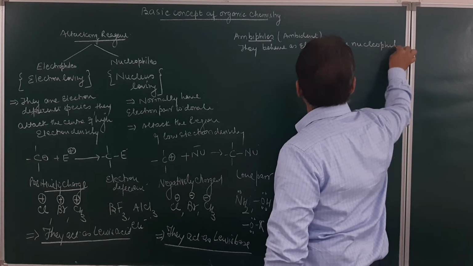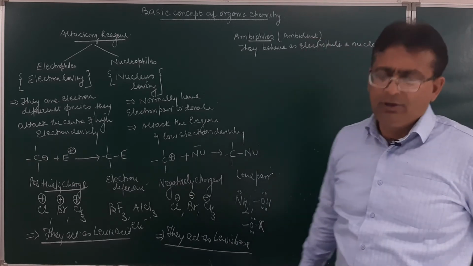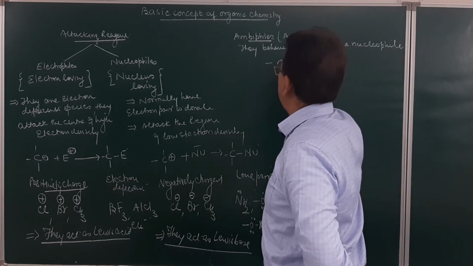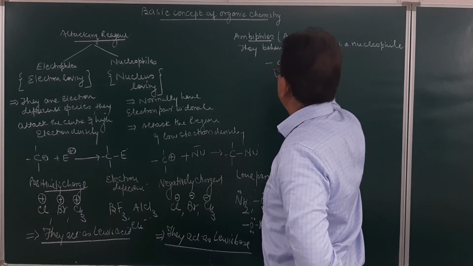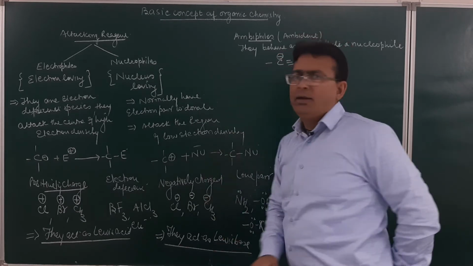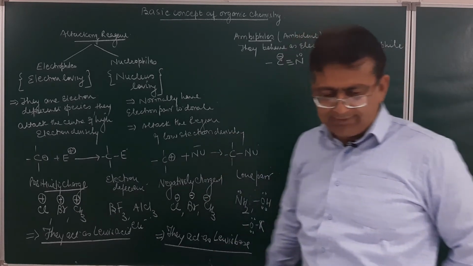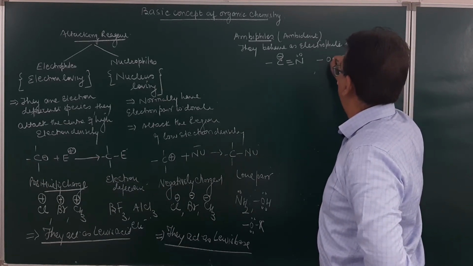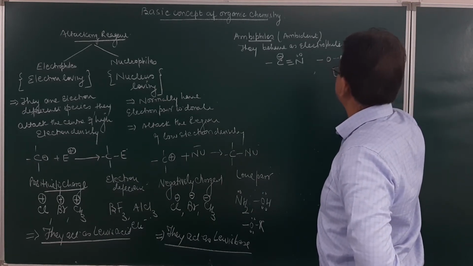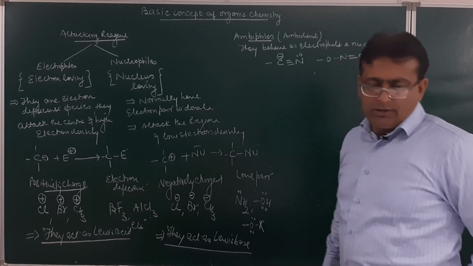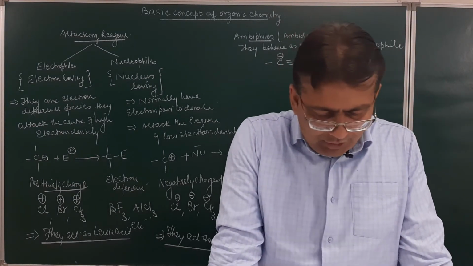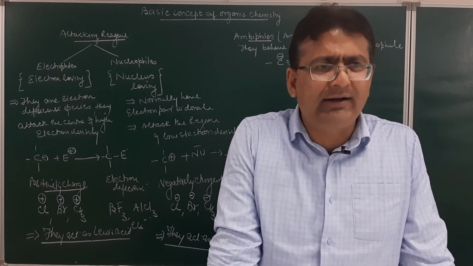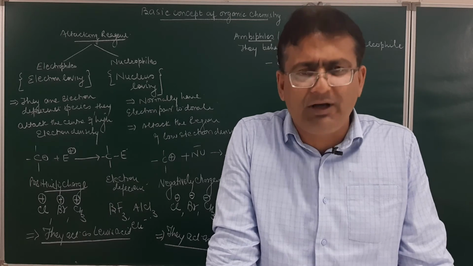In our syllabus, students, we have two groups which will be used in the reactions. This will be like the cyanide group, which may behave as a nucleophile as well as an electrophile. Then we have the nitro group, which may behave as an ambident nucleophile. Am I clear? So they will have a dual character. Whenever these concepts come in the syllabus, we will definitely discuss this.